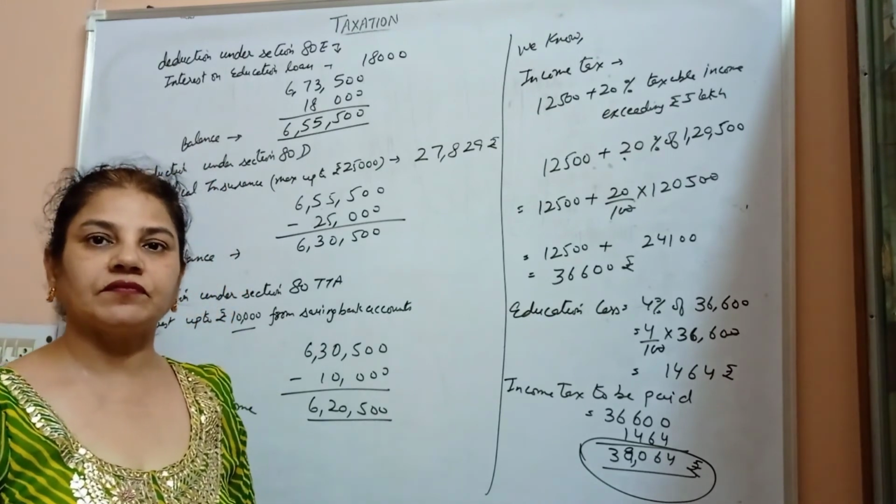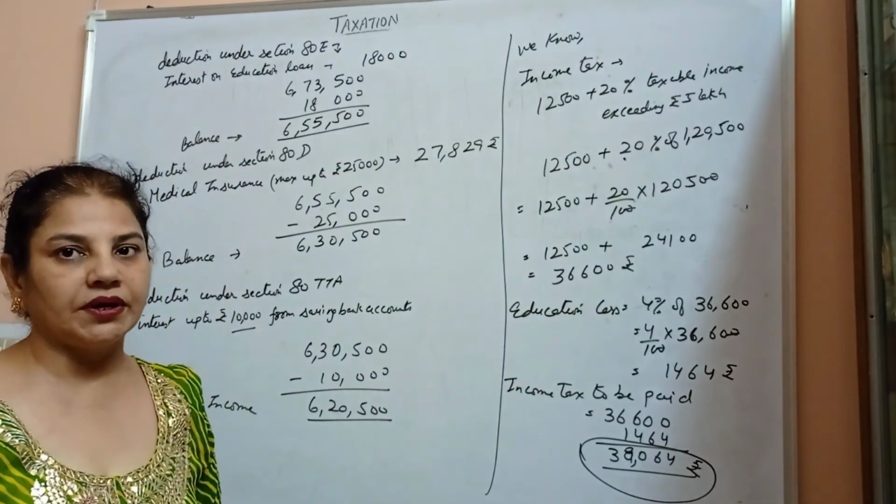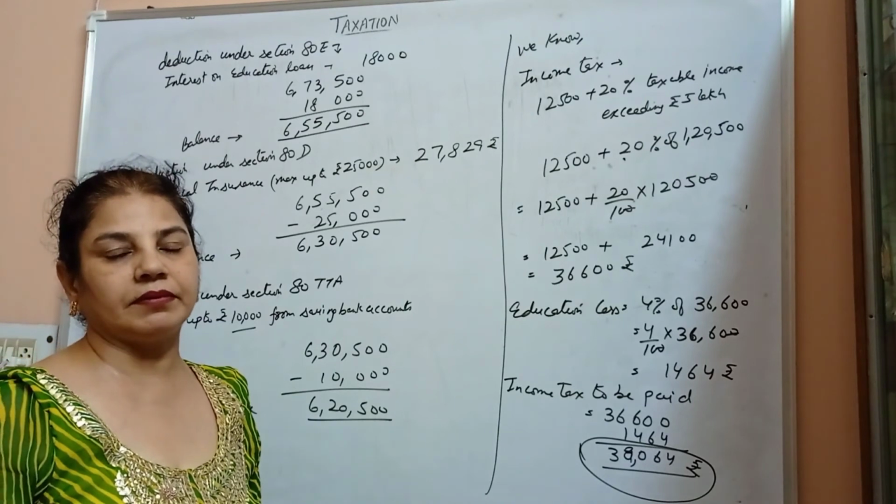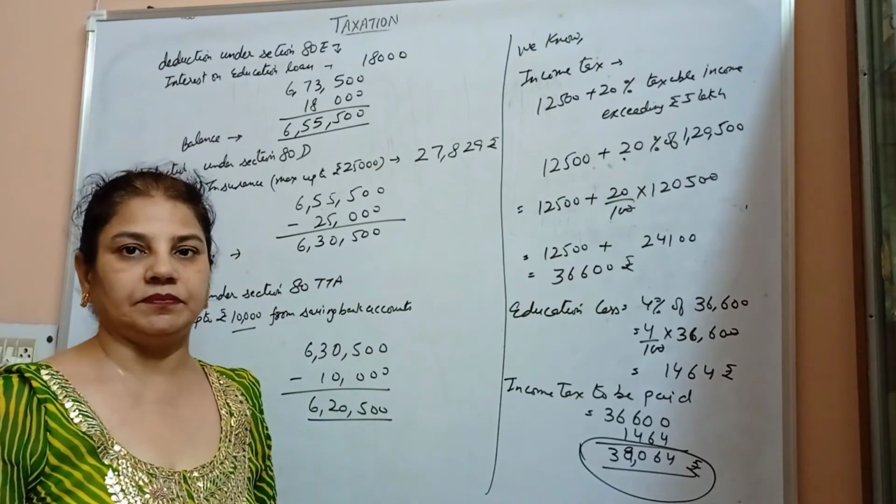Let us check for the financial year 2020 to 2021 the tax payable on the new tax regime.